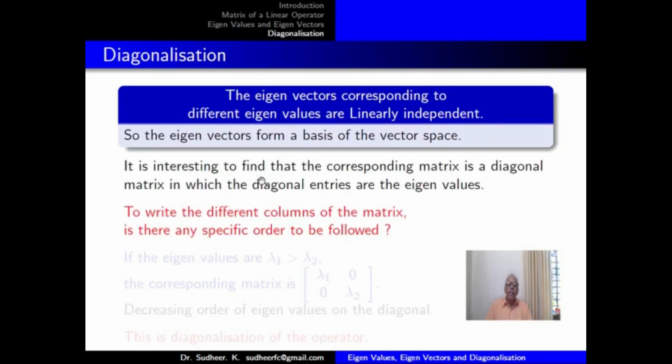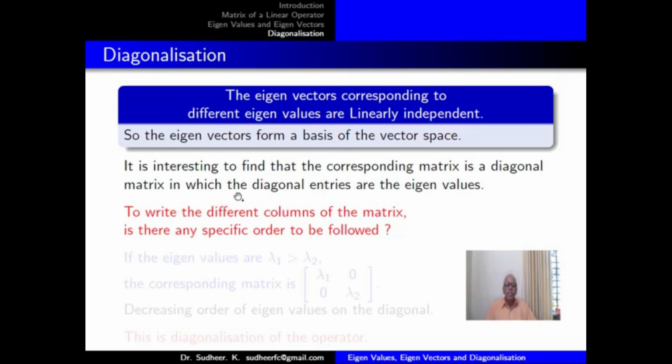Now, what is diagonalization? The eigenvectors corresponding to different eigenvalues are linearly independent. So if an operator has as many different eigenvalues as the dimension of the vector space, the corresponding eigenvectors form a basis of the vector space.